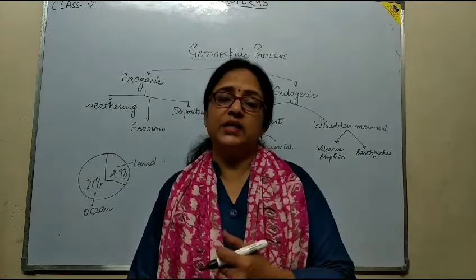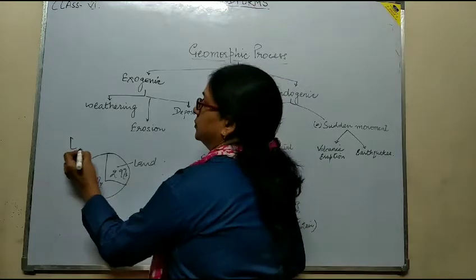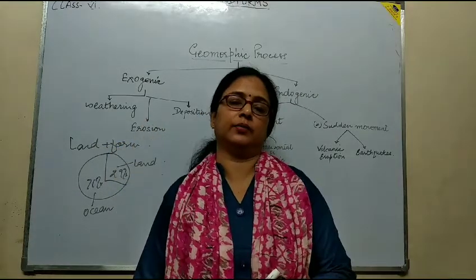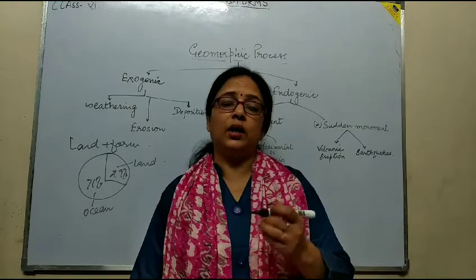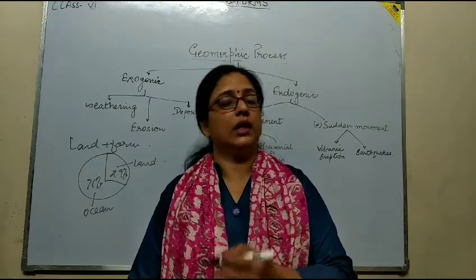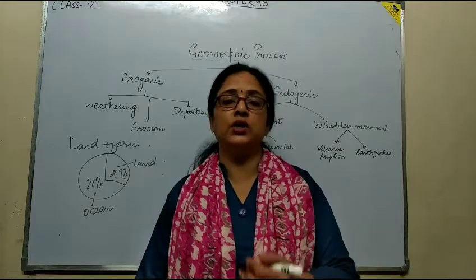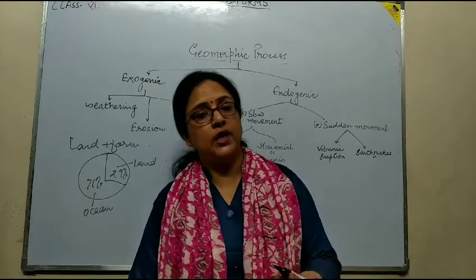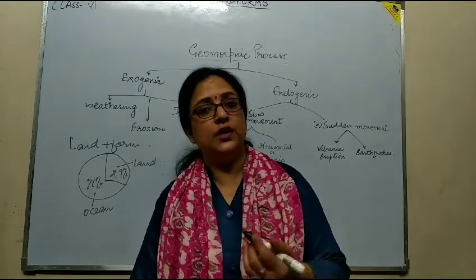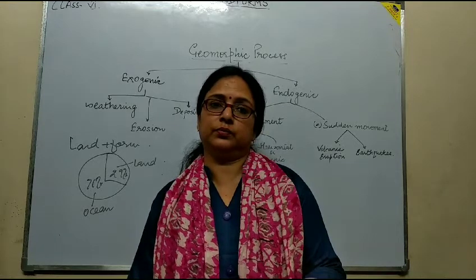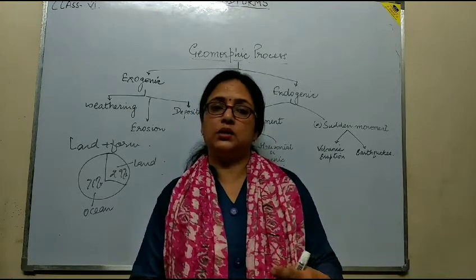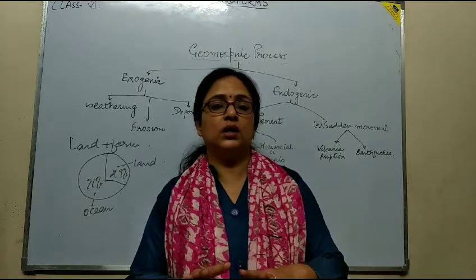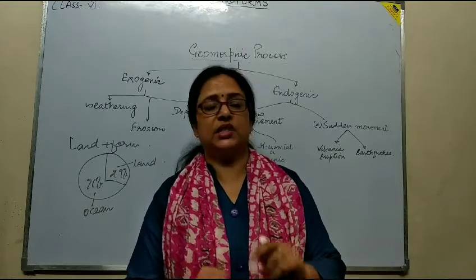Now, what is a landform? Land plus form means the formation of the land. The solid part of the surface of the earth is constituted by various natural physical features, and that is called a landform. For example, mountains, plateaus, plains, etc. How these various landforms are formed on the earth's surface, we are going to study in this chapter.